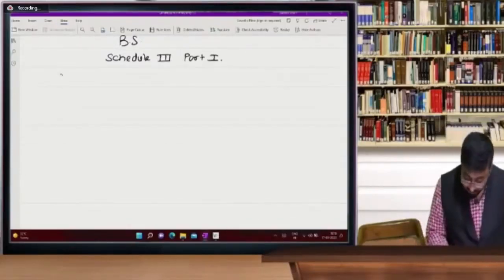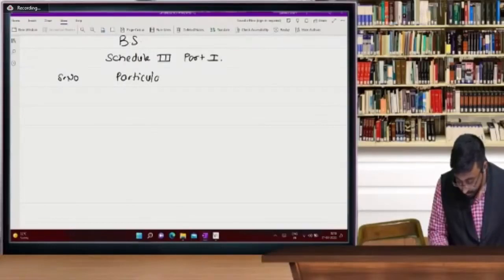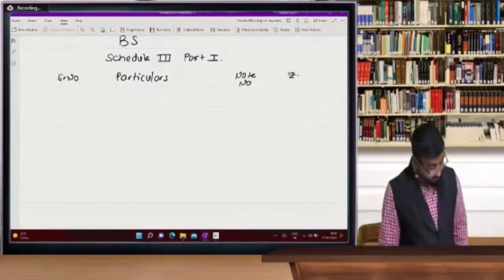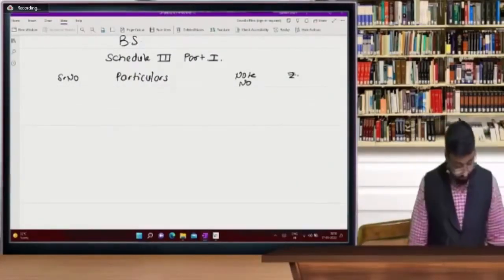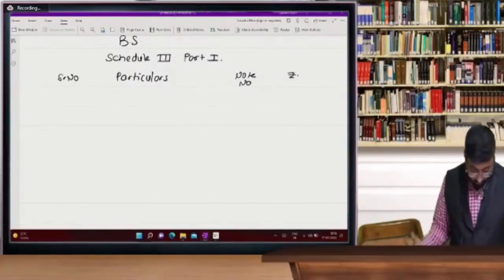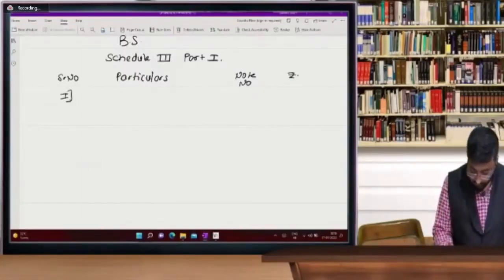Balance sheet serial number, you can write this. Particulars, note number and rupees. So balance sheet pro forma. Number 1, equity and liabilities.